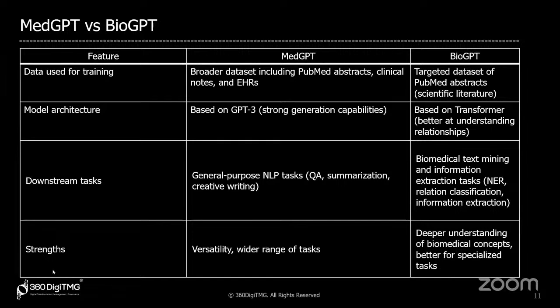It is more versatile. It has a wider range of tasks. When it comes to all the medical domains, it is not particular domain specific. It has a wider range of variety. Coming to BioGPT, it has deeper understanding specific to biomedical concepts, which is better for specialized tasks. So, BioGPT is more domain specific.